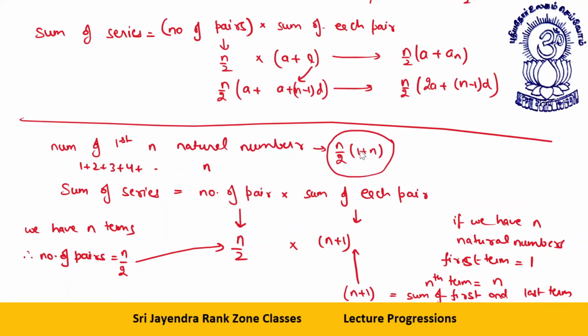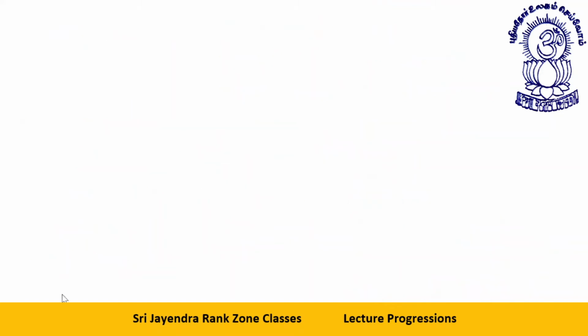Very clear to everyone? Okay, let's move ahead. Now the next thing that comes, dear students, is sum of first n odd numbers. The sum of first n odd numbers is n square. I'll show it to you with a very beautiful illustration. What is the first odd number? 1. This is 1 by 1 square.